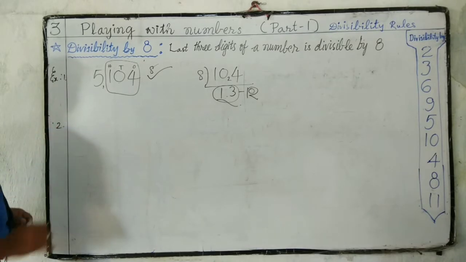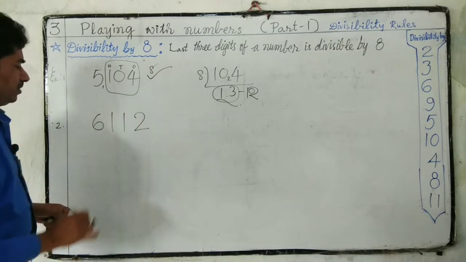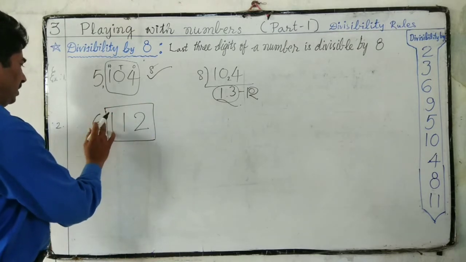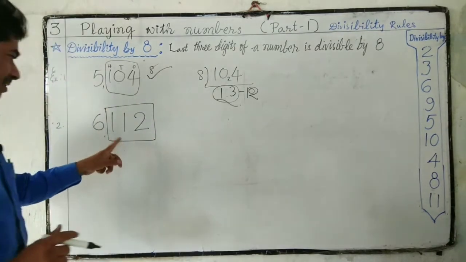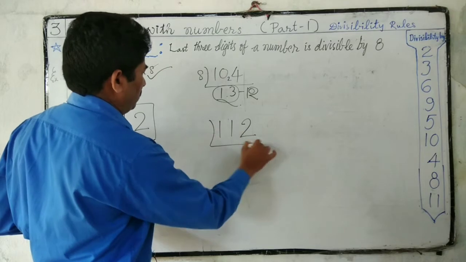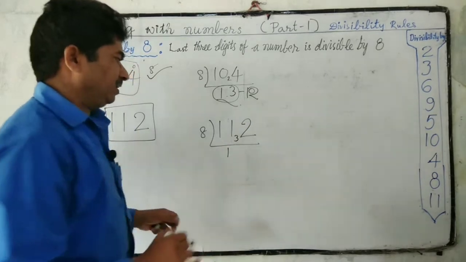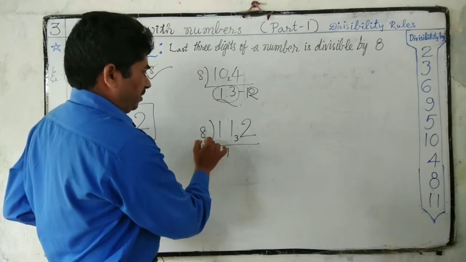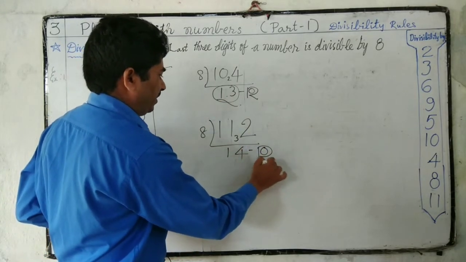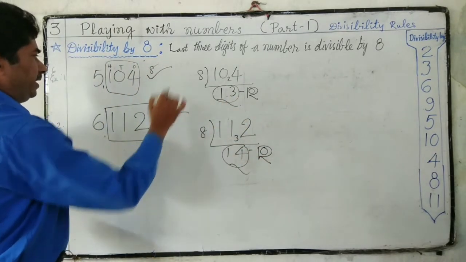Next, second one, 6112. In this also we have to check the last 3 digits. The number formed by the last 3 digits is 112. 8 ones are 8. 8 ones are 8, 3 remainder. 8 fours are 32. So no remainder, means 0 remainder. So this is the quotient. So this is also exactly divisible by 8.